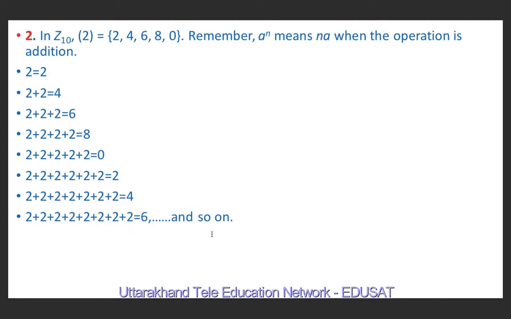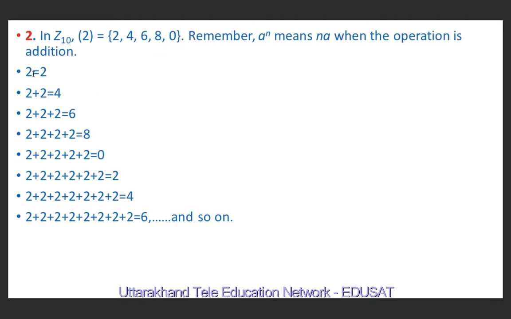So the remainder is 6 and so on. This way we can continue. So observe that first we obtain 2, then 4, then 6, then 8, then again 0, then 2, then 4 and 6. It means Z10 is generated by 2 and this is equal to 2, 4, 6, 8 and 0.